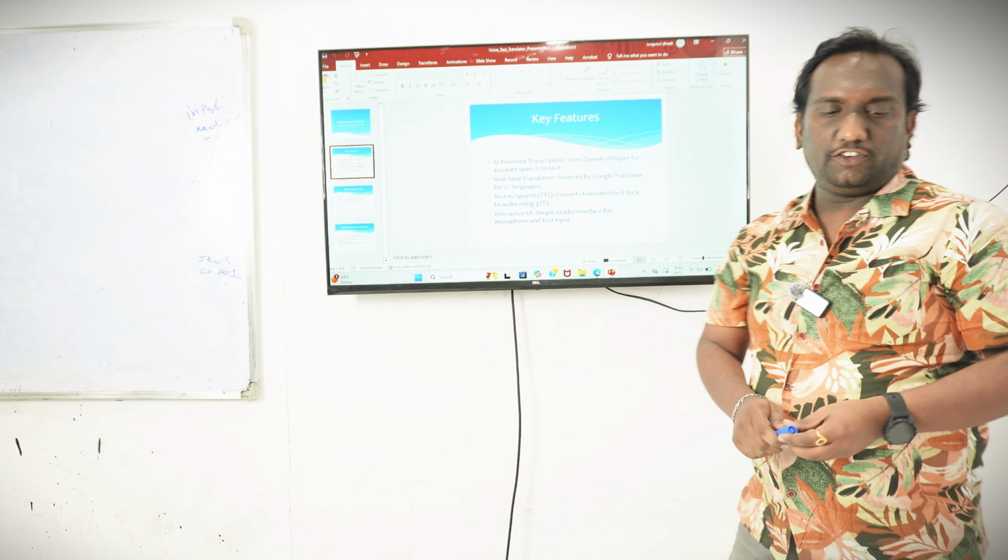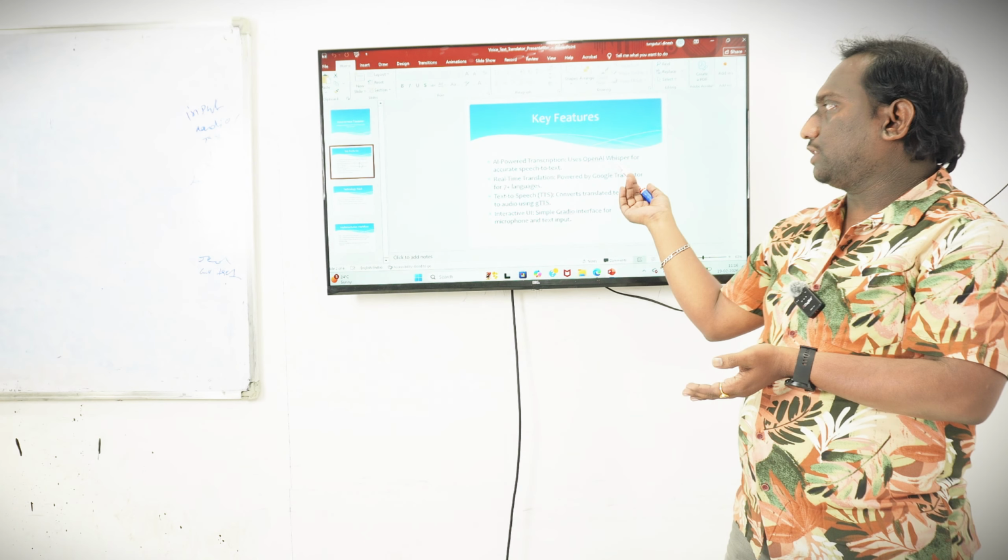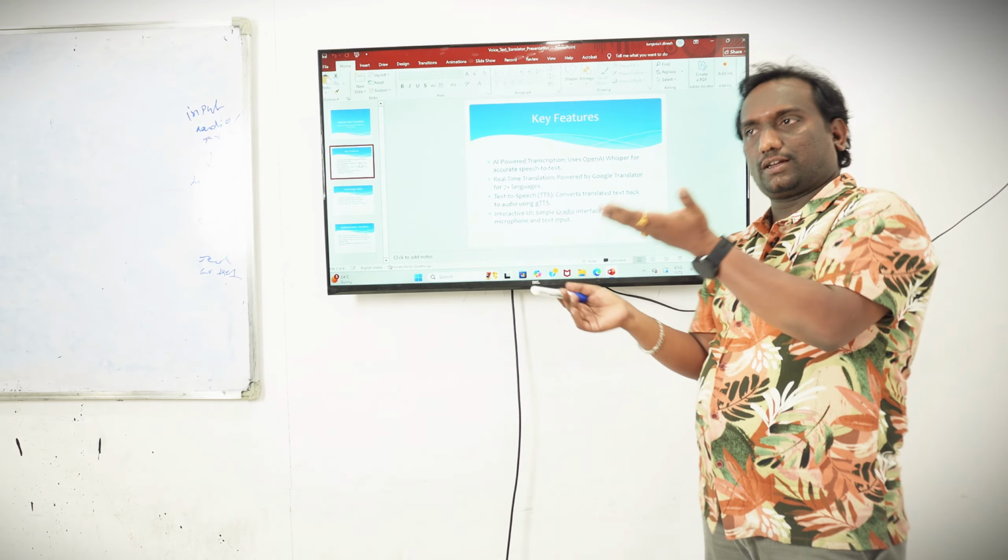The key feature of this is AI transcription, which is already available, like OpenAI Whisper. The purpose is to convert speech to text. For example, if I ask "how are you", the code wouldn't understand what exactly "how are you" is. It may be converted into binary, 0110, based on the system's understanding of the voice format. That is the reason we are using Whisper, for the speech to text conversion.